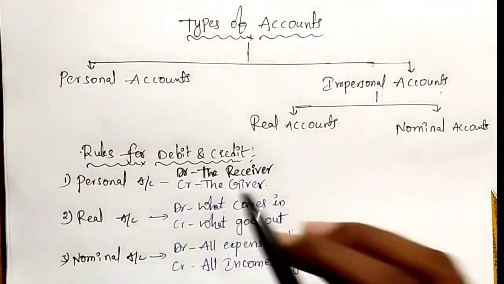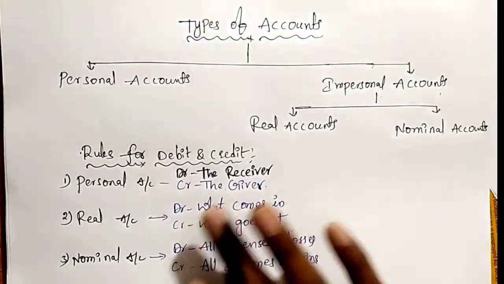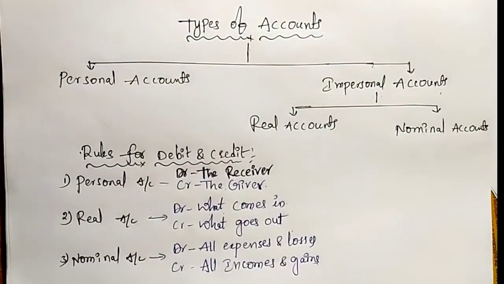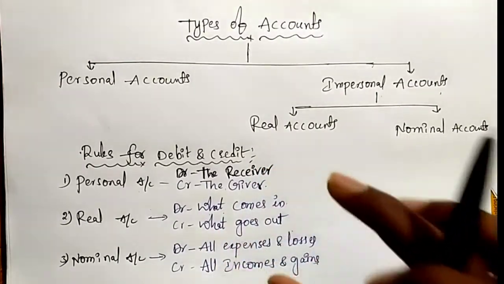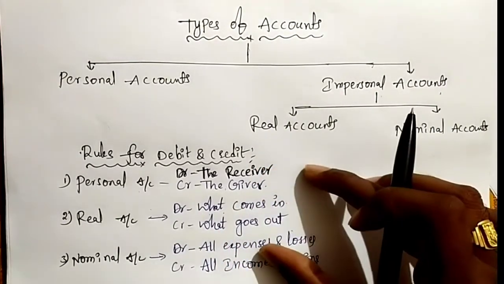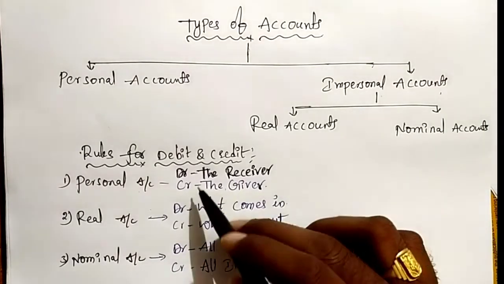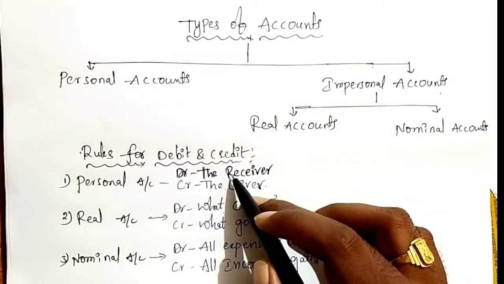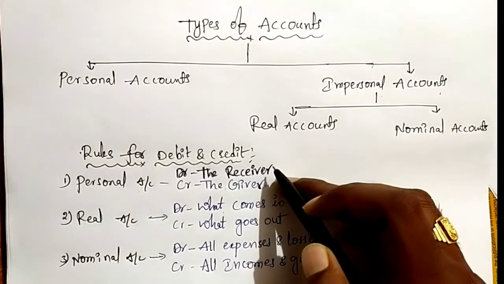At the time of recording any transaction in the books of accounts, we must feel one thing: the business organization is ours.